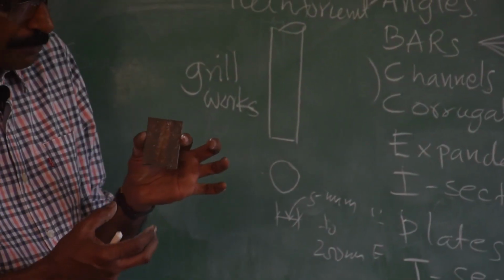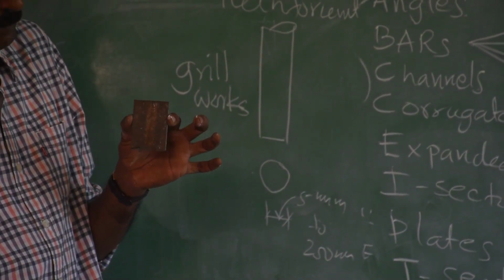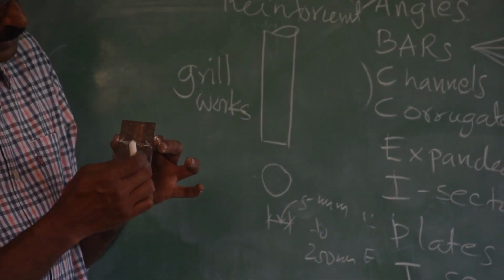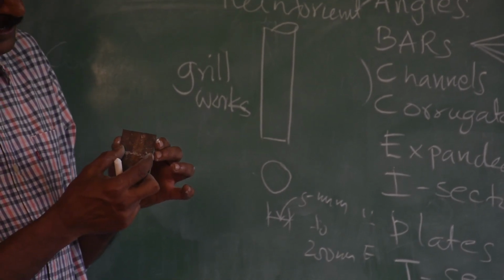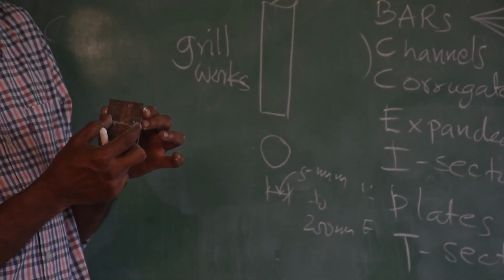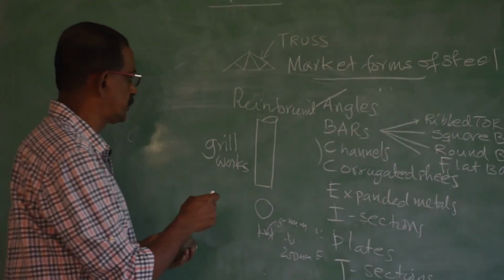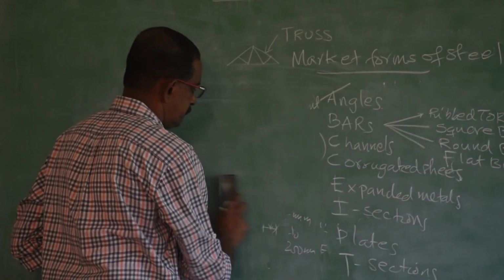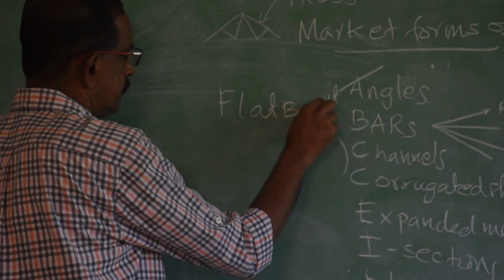So, this is a flat. Again, this is a small cut piece from a long member. This is called the width and this is the thickness. If this width is less than 400 mm, that is 40 centimeter, that is called a flat bar.